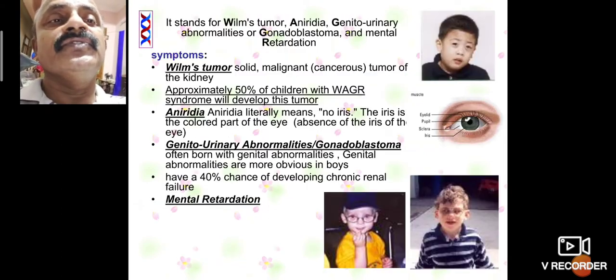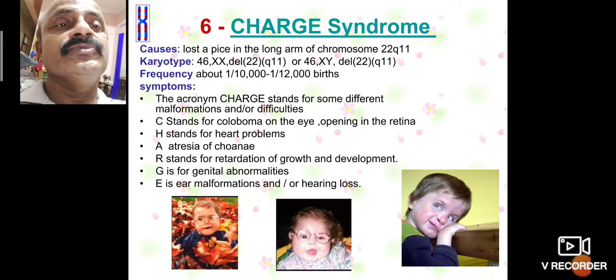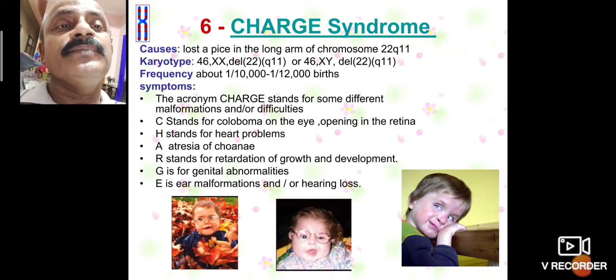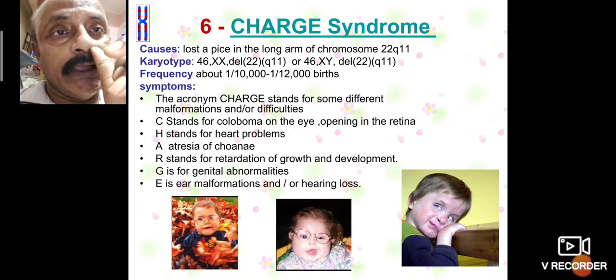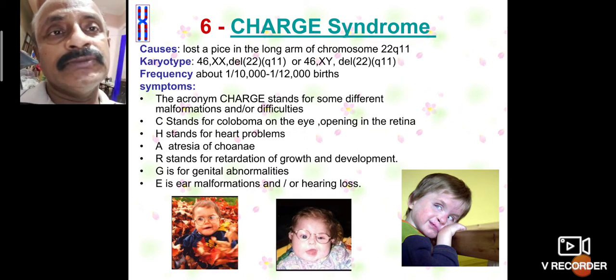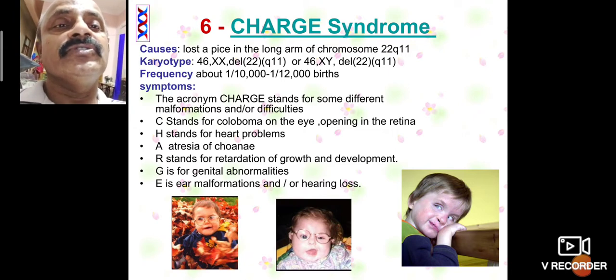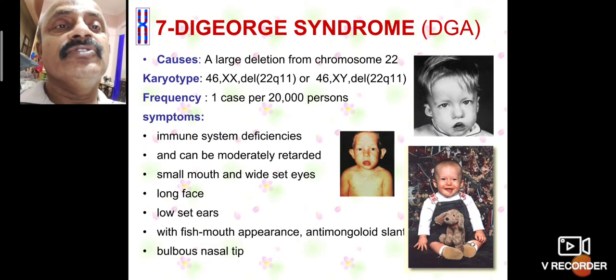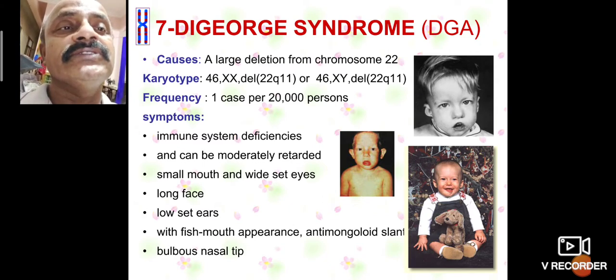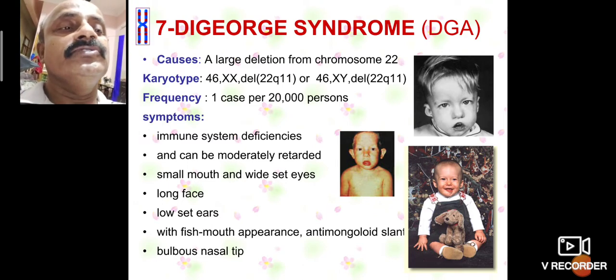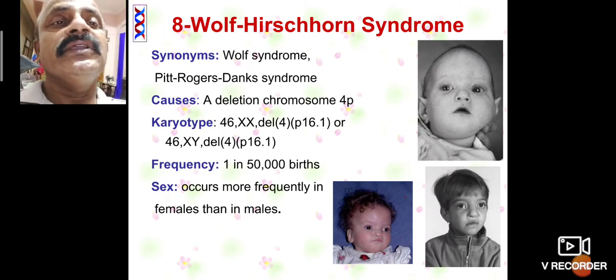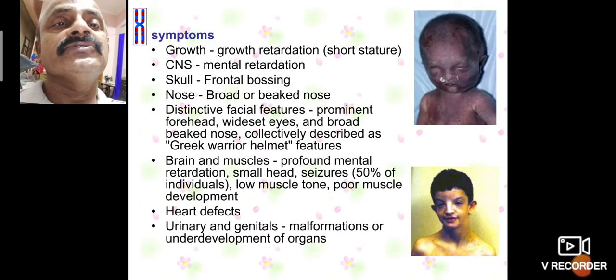So this is also the fifth one. This all is also symptoms. But here CHARGE syndrome. CHARGE syndrome is caused by the long arm of chromosome 22 or 11, karyotype chromosomes. Then DiGeorge syndrome causes a large deletion from chromosome 22. So these are all deletion chromosomes which can exhibit loss of speech. So this is also symptoms.